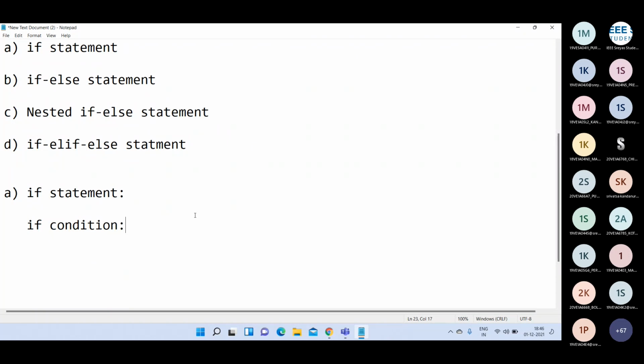Then here you have to follow indentation. In Python language, it is very, very important that we follow indentation.